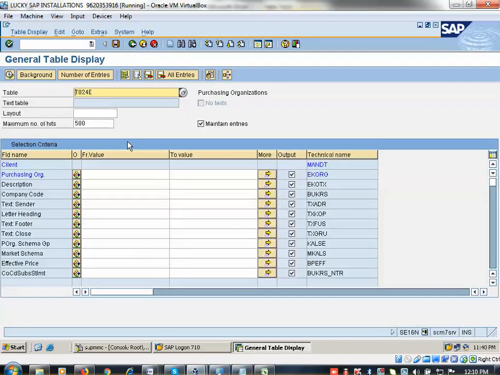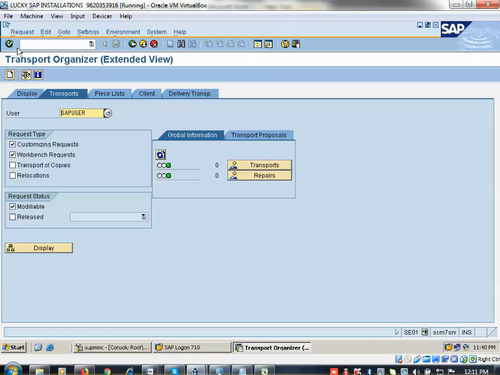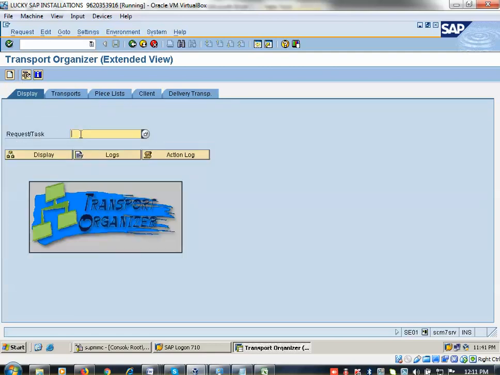It's a consultant activity. Now I told you about the TR number or tracking request. The T code is SE01. I am explaining it now only. First time I am telling you guys SE01. It's a Basis transaction code. Now this is the one. So display the TR number. You can see it here. Click on enter. Click on display.